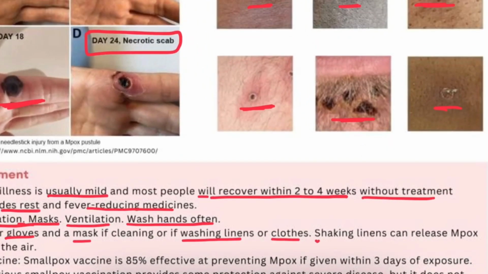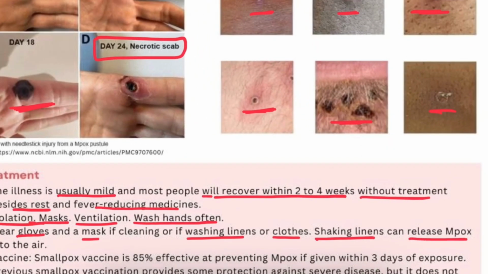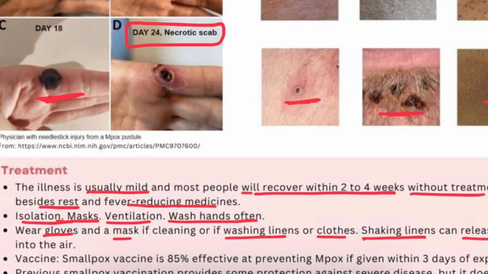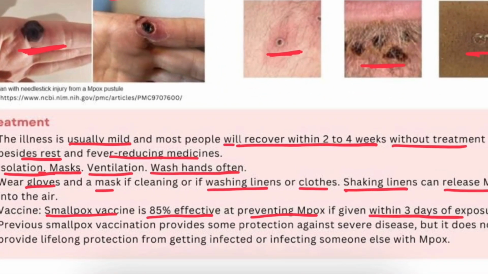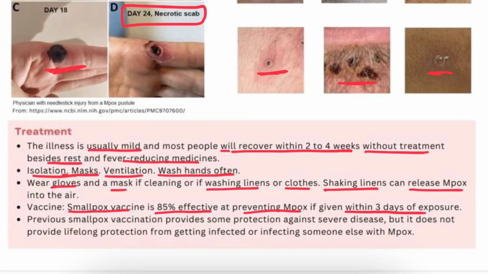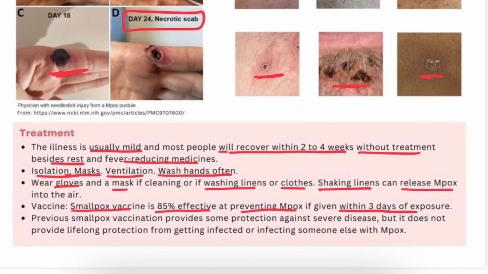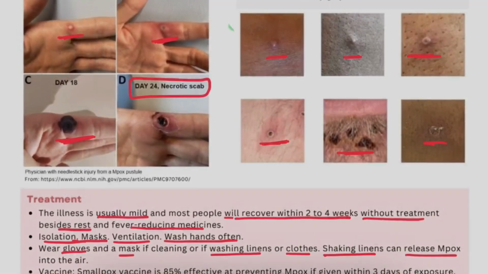If we shake the linens of a monkeypox patient, it can release the virus into the air, and that can transmit the disease. About vaccination, the smallpox vaccine is 85% effective in preventing monkeypox if given within 3 days of exposure. Also, previous smallpox vaccination provides some protection against severe disease, but it does not provide lifelong protection from getting infected or infecting someone else with monkeypox. So that's about monkeypox.